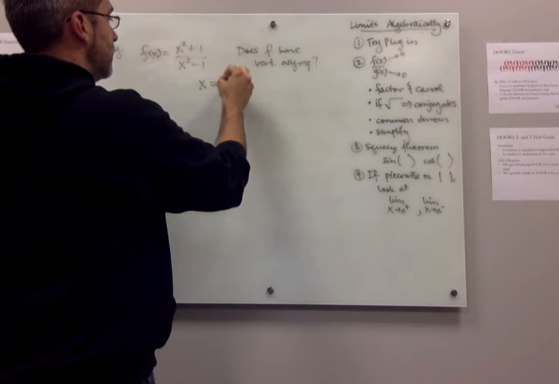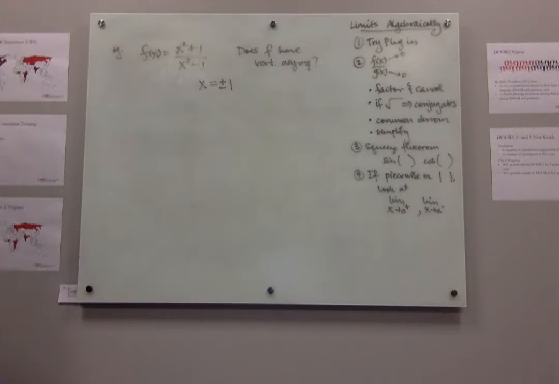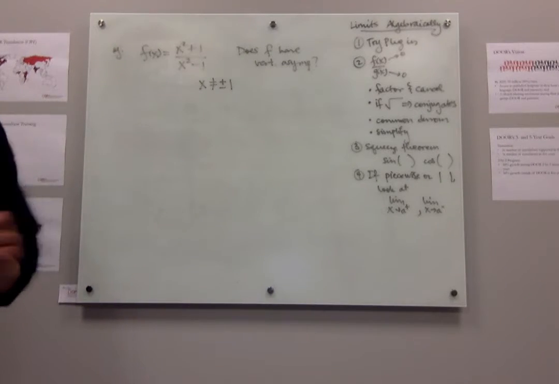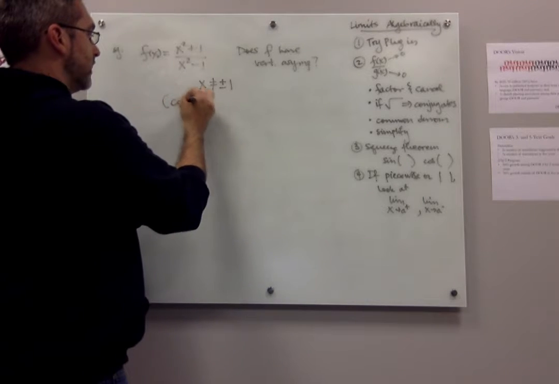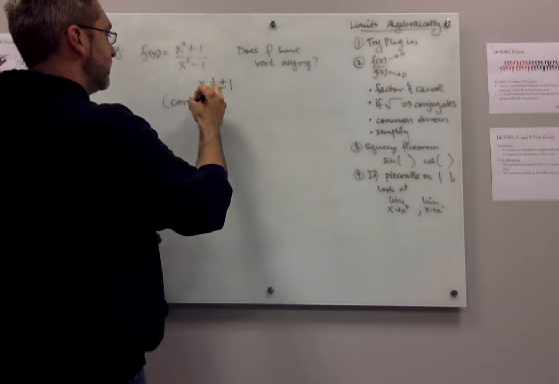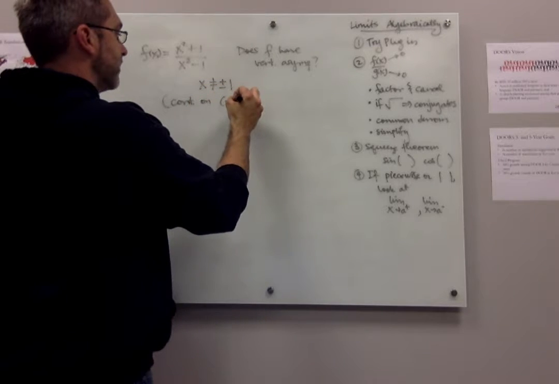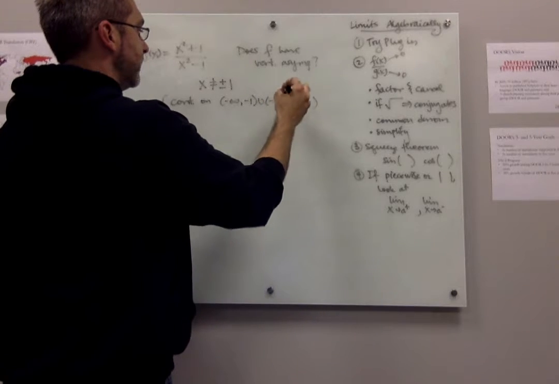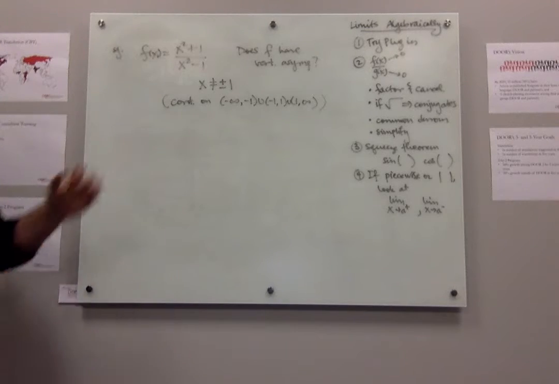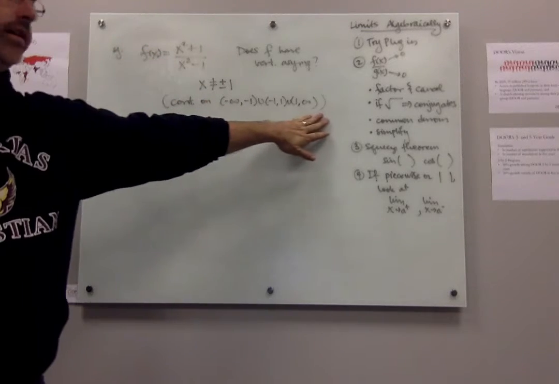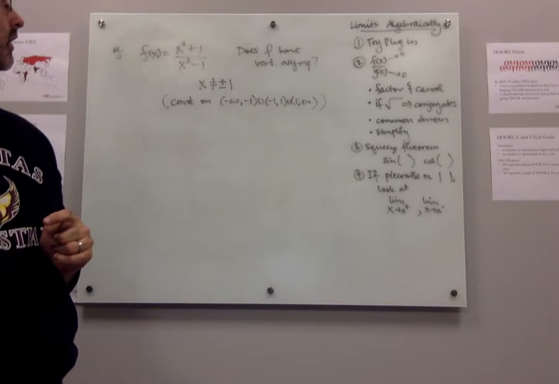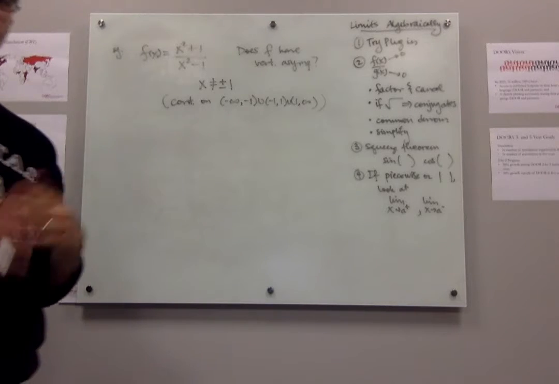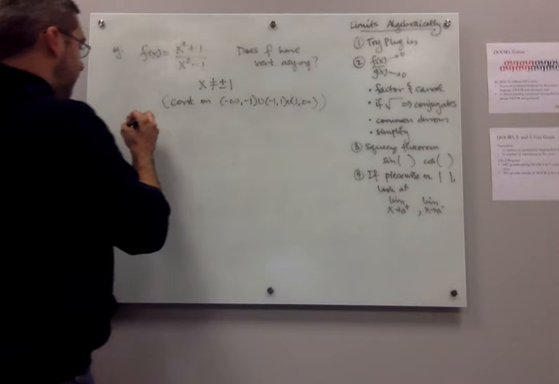Come on, keep going. All right, when x is plus or minus 1, those are the two places that are not in the domain, right? So this is continuous. You don't have to note this in what I'm asking you to answer this question, but it's continuous on the interval from negative infinity to negative 1, negative 1 to 1, and 1 to infinity. Okay? Because it's a polynomial over a polynomial in the domain. It's continuous in its domain. Okay? At negative 1 and 1, what's going on? The way that we're going to tell is we need to take a limit.